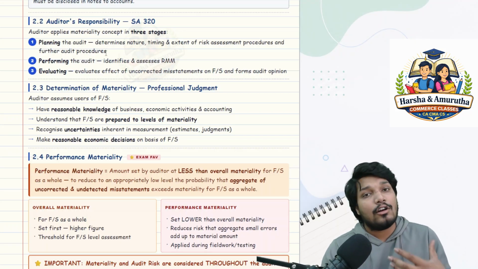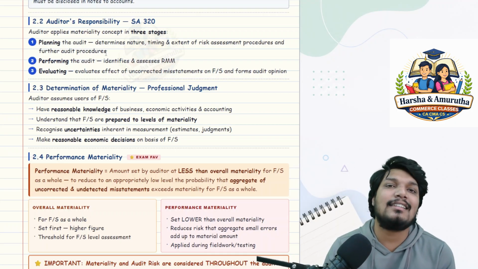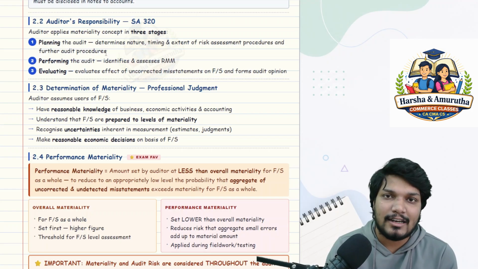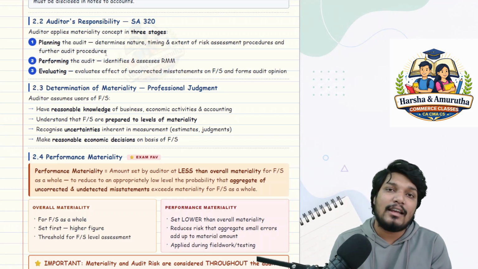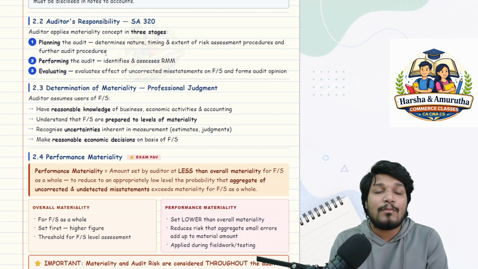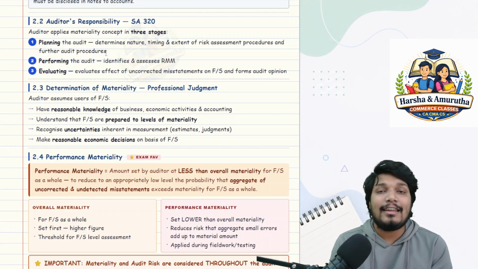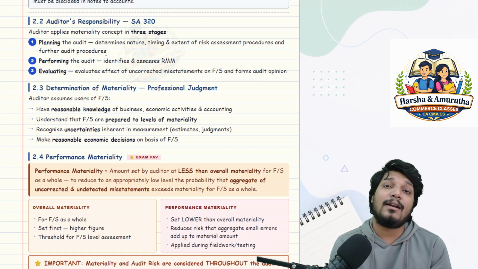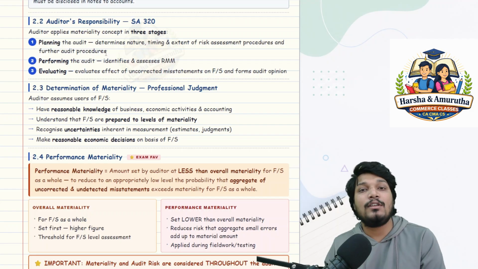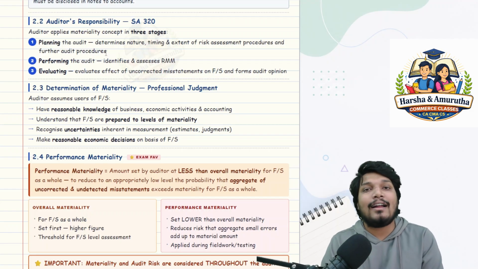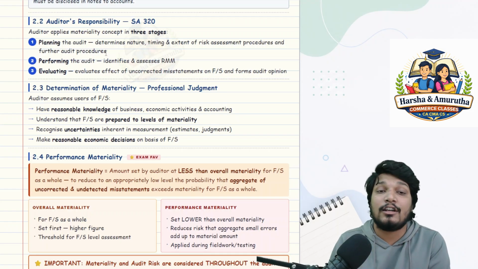Because when you are performing, when you are at the execution level, at a functional level, automatically you will assess the risk of material misstatement, right? In the planning stage, you might not have thought about a particular assertion or a particular area of business. But during the execution flow, you got some piece of evidence which corroborates that this could be a risk of material misstatement. Accordingly, you will revise your materiality. That is second, sir, which is performing.